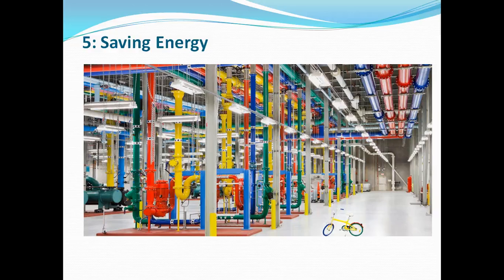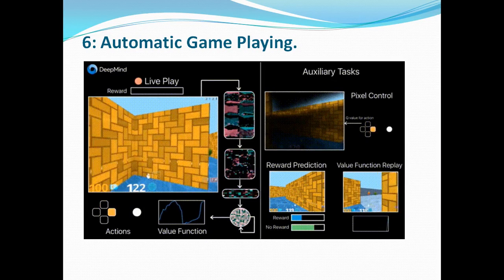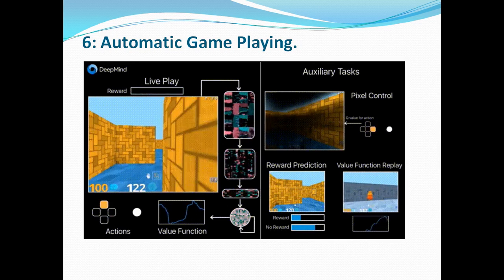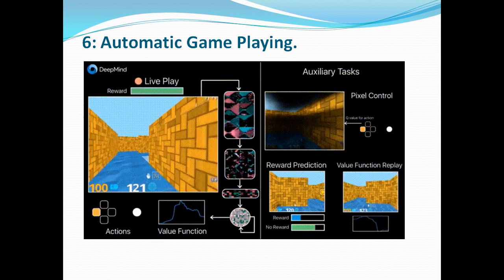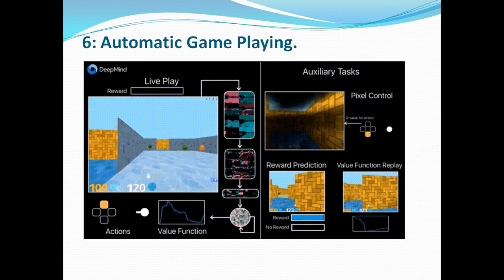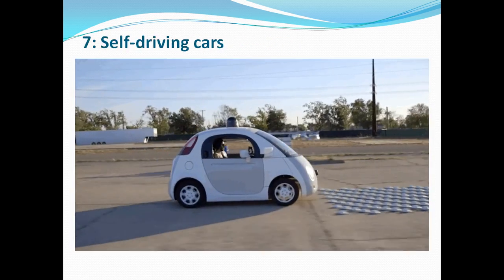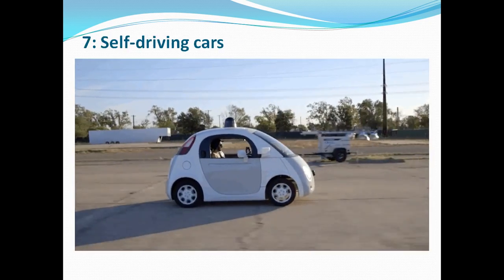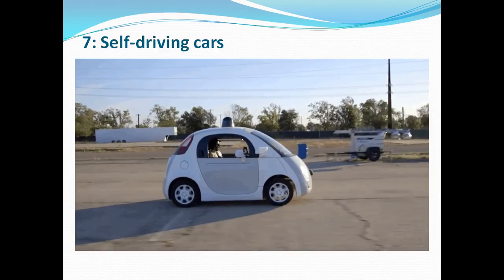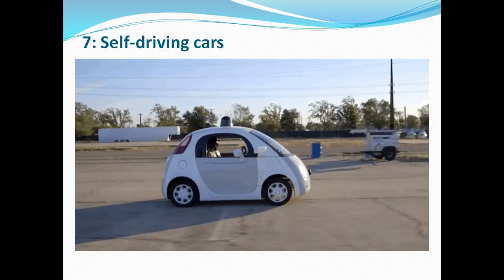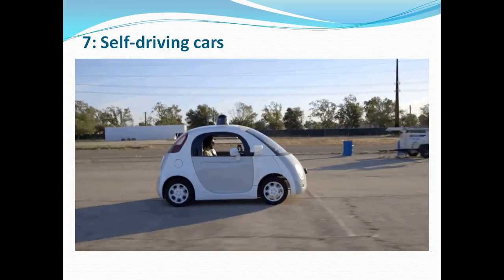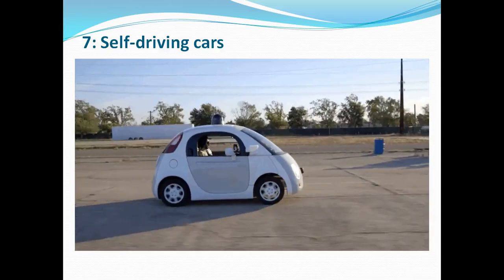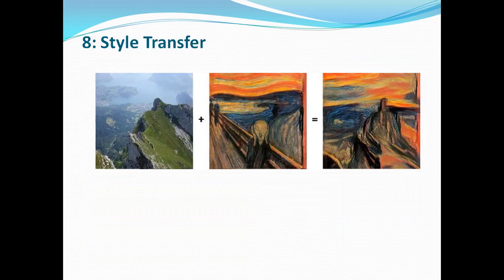Then electricity consumption is also optimized by smart electricity systems. Then deep learning is also used in game playing, automatic game playing. These are also applications of this. This is the self-driving car. This is reinforcement learning, where we already know that machine learning has three types: supervised, unsupervised, and reinforcement learning, where we can apply feedback. So the car drives automatically based on the feedback.